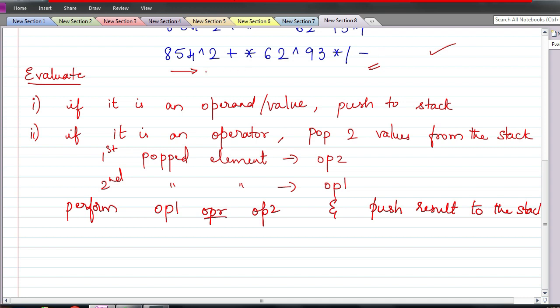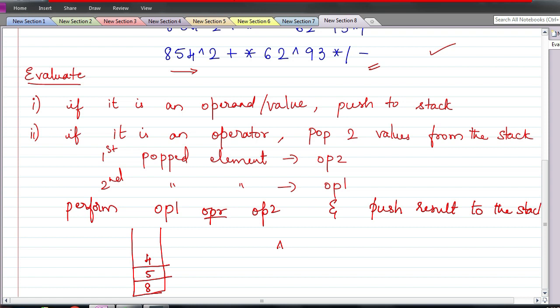Now let us do the same for this particular expression. Okay, so first what I have, 8. So 8 is to be pushed to the stack. Next I have 5, that is also pushed to the stack. Next 4, that is also pushed to the stack. Next I have an operator, exponent.